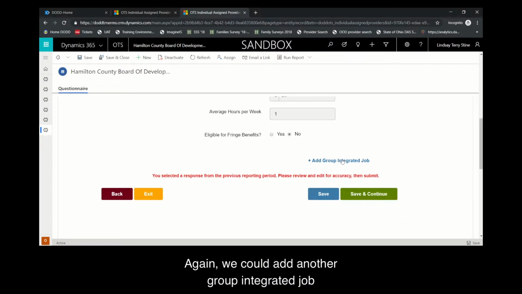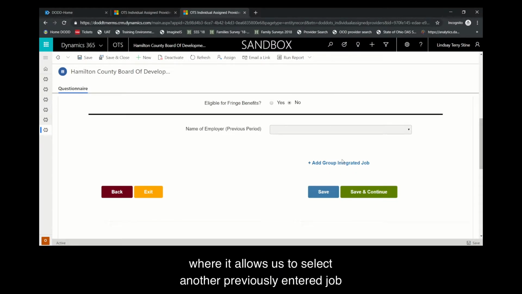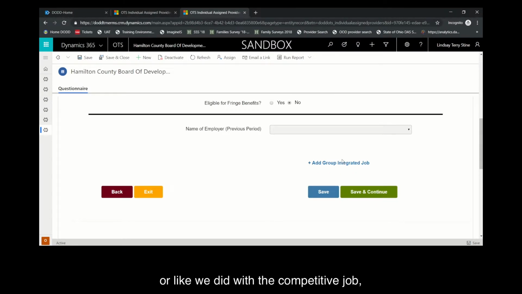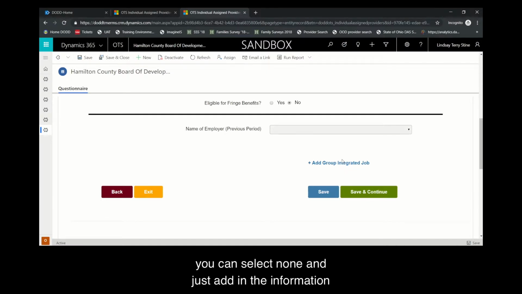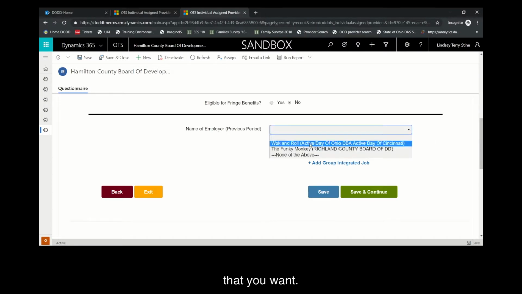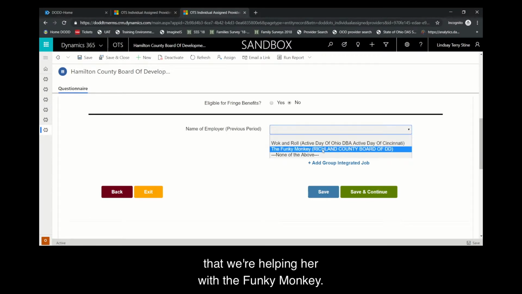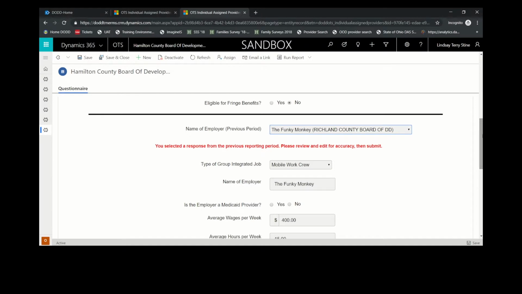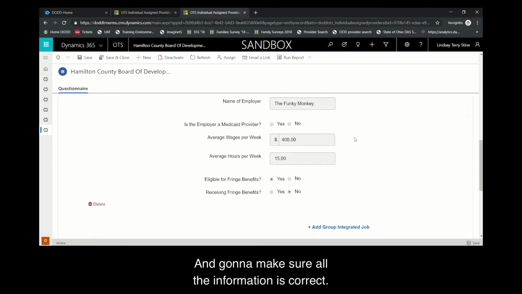Again, we can add another group integrated job where it allows us to select another previously entered job, or like we did with the competitive job, you can select none and just add in the information that you want. But we're going to go ahead and say that we're helping her with the funky monkey, and going to make sure all the information is correct.